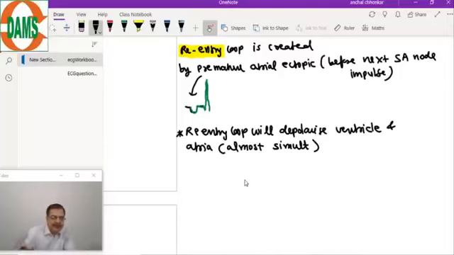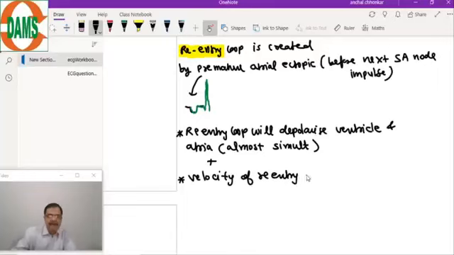or atria slightly after the QRS. Now the second important point is that the velocity of the re-entry loop is constant.